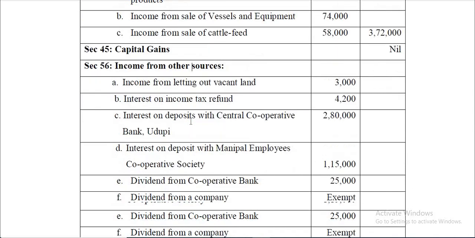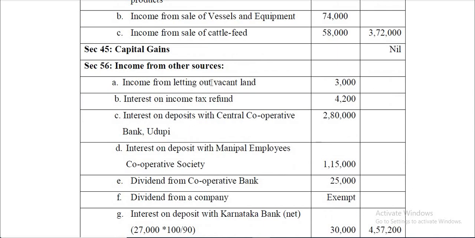Income from other sources. Income from letting out vacant land 3,000. This will not come under income from house property, whereas it will come under income from other sources. Interest on income tax refund, separate note has been given regarding this item later on. Interest on deposits with Central Cooperative Bank Udupi 2,80,000. This also comes under 80P.